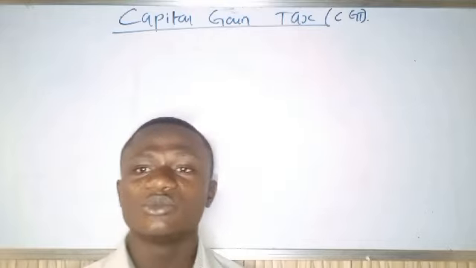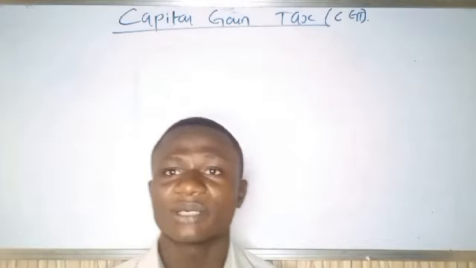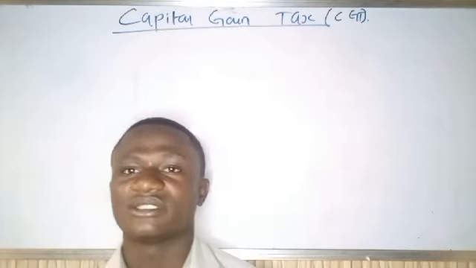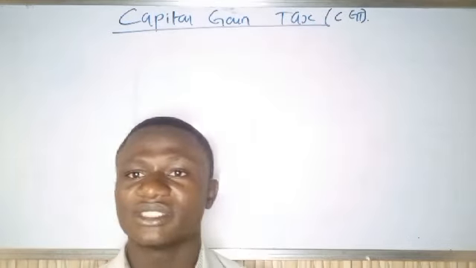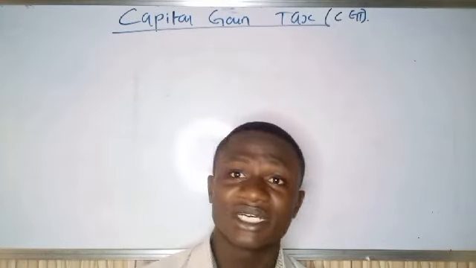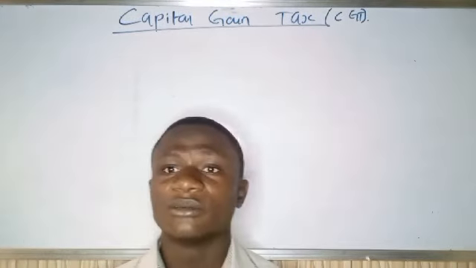Whenever we are dealing with capital gain tax, it is calculated based on current year basis. I've explained preceding year basis, that's why you need to watch my video on basis period, preceding year basis. But capital gain tax is calculated on current year basis.